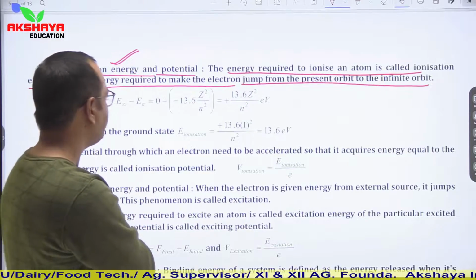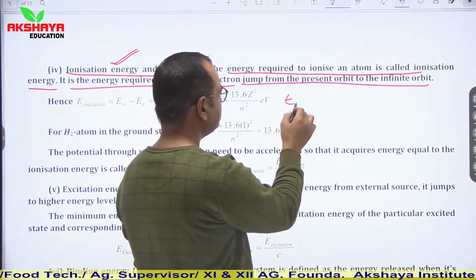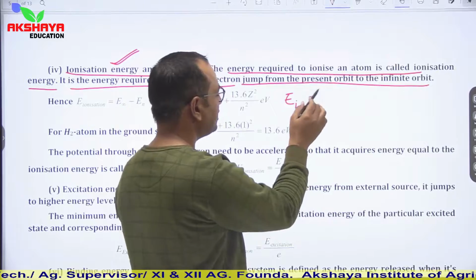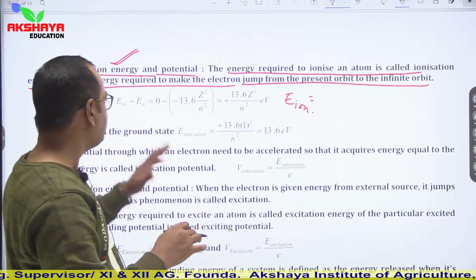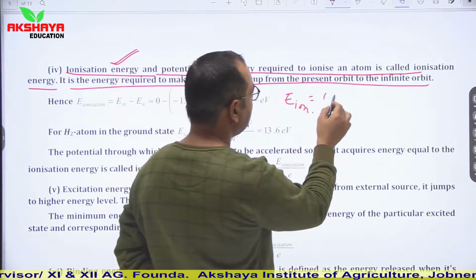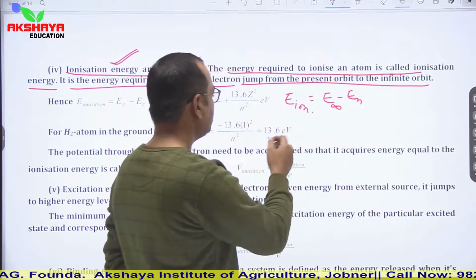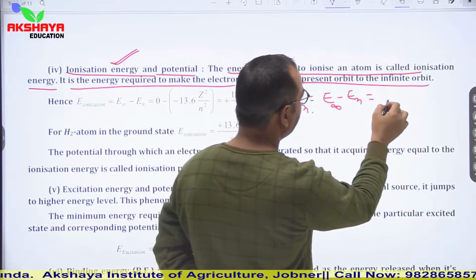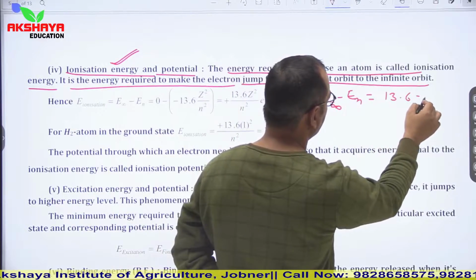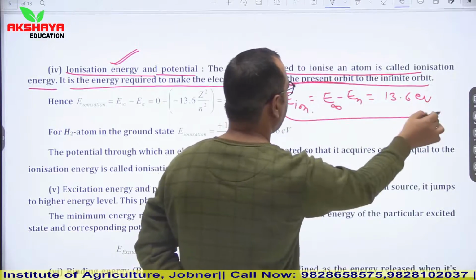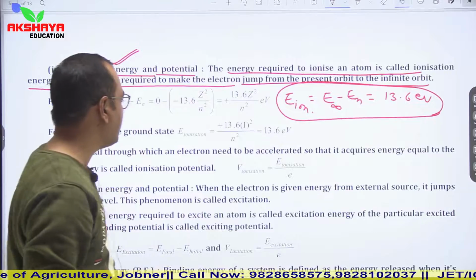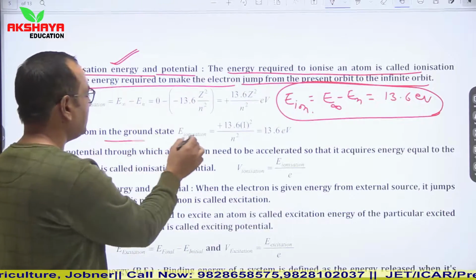So again we can say that E ionization, from the present orbit to infinity, is E infinity minus E_n. If we calculate its value, it is 13.6 electron volt. So this is the minimum energy required for a ground state atom.